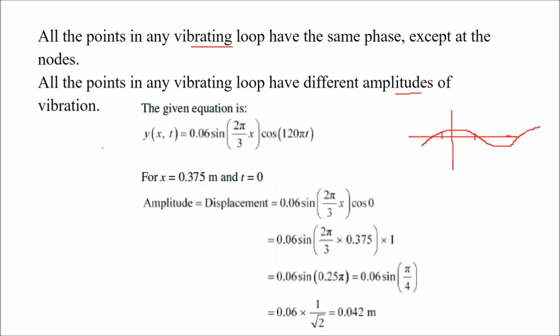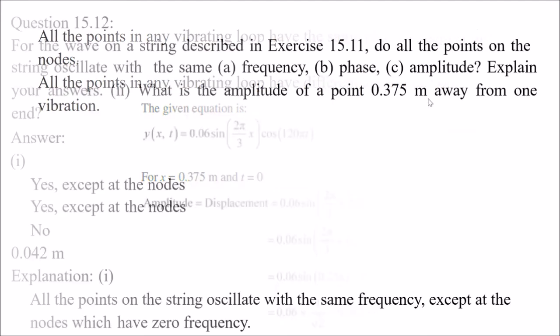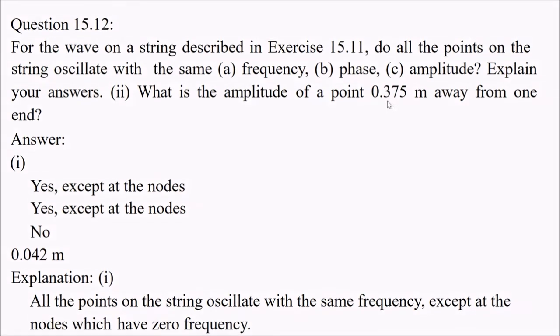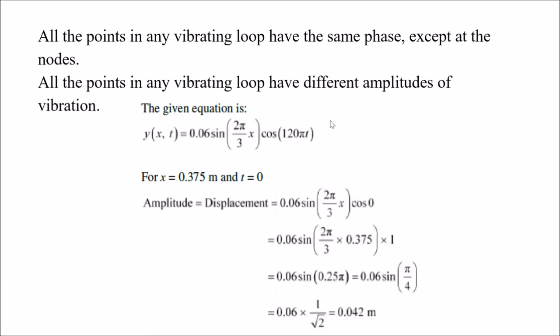Then the equation, this we got from 15.11, the question or exercise. Here, because the question is given, what is the amplitude of the point this meter away from one end? So we have to find the amplitude when x is 0.375. The given equation was y(x, t) like this.